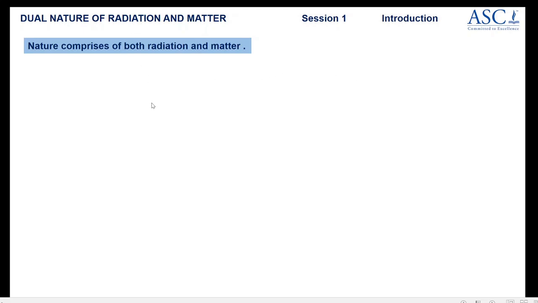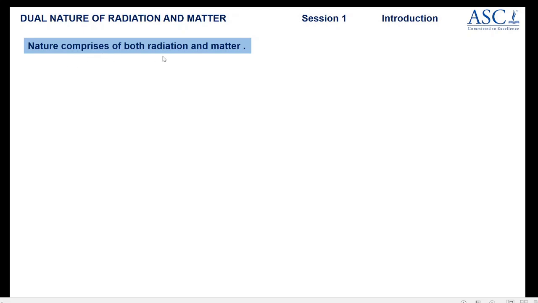All radiations, for example gamma ray radiation, X-rays, and even the light which we receive from the sun, are electromagnetic radiations, which are forms of energy which we can only experience. Whereas matter is material particle which has mass and occupies space.